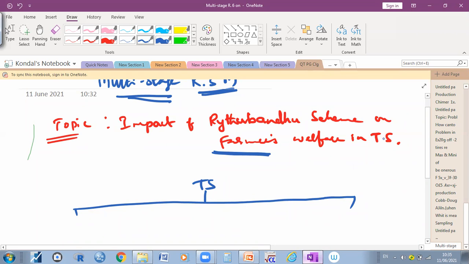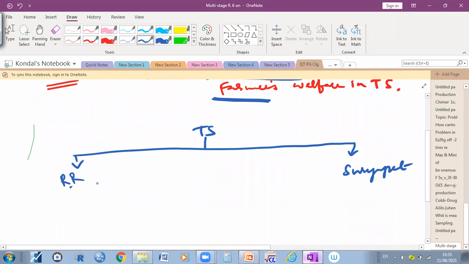For example, suppose Vandana is from Shankarapalli, right? She may select Rangareddy district, RR district, and another district. Can you say anyone? For example, take Suryapet. So those who are interested in research on the impact of the Raitu Bandhu scheme on farmer welfare have selected Telangana state. Within it, they have selected Rangareddy district and Suryapet district. This is district 1, and this is district 2.